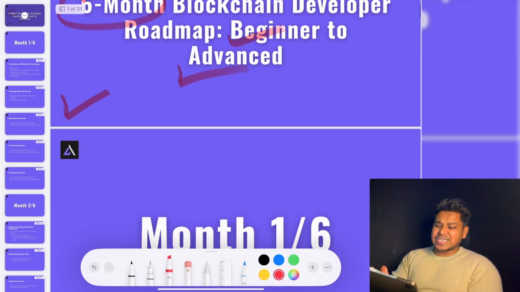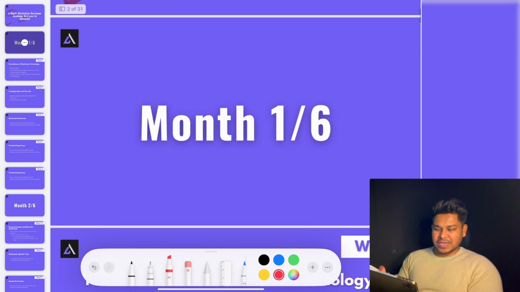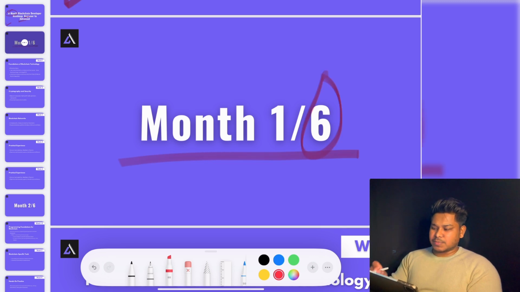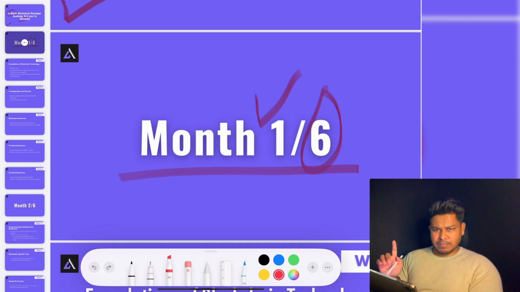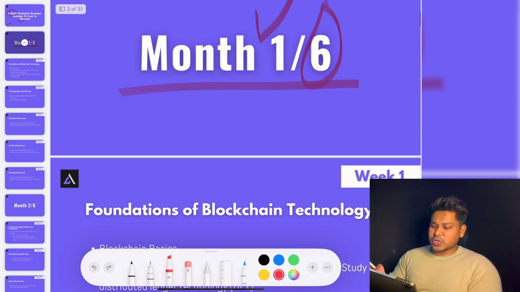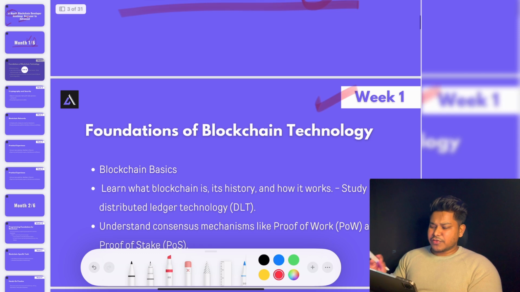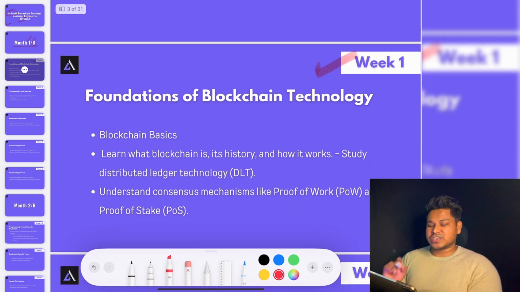So the structure which I have defined for this roadmap is for 6 months. So this is the very first month. Altogether, we have 6 months in our hand. This is the first month. We have 4 weeks in every single month. So in one week, we're going to focus on one particular topic. In the very first week, we're going to focus on blockchain fundamentals and what this technology does.